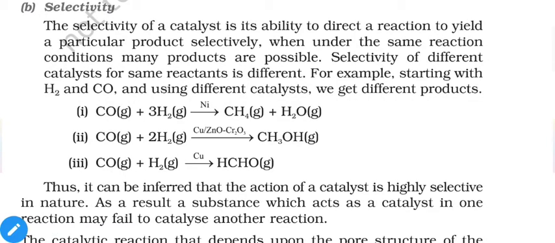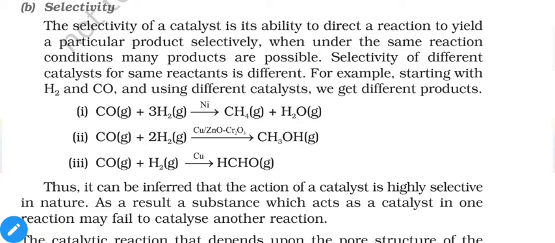Second point is selectivity. That means each and every catalyst has its own path for the reaction. Different types of catalyst with the same type of reactant molecules give different products. So it is called selectivity. The selectivity of a catalyst is its ability to direct the reaction to yield a particular product selectively, when under the same reaction conditions many products are possible. The selectivity of different catalysts for the same reaction is different.